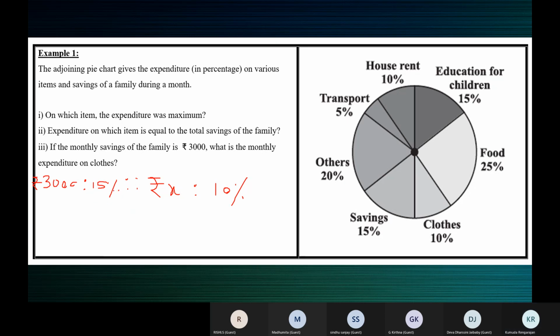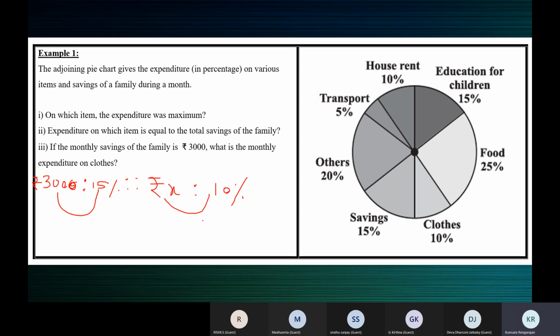See here. 3,000 rupees is to 15%. This is how we read it, not in the mathematical way, simply like this: 3,000 rupees means 15%. How much rupees is 10%?